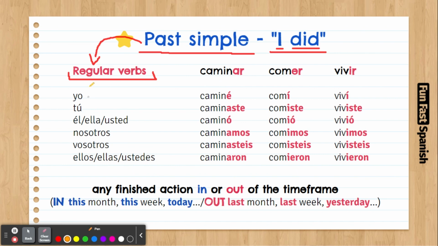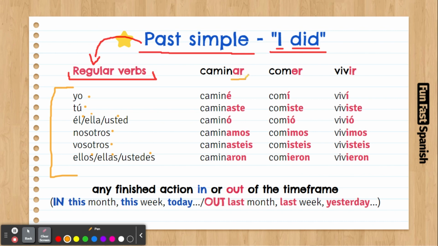So, here we have our personal pronouns in simple structure. So we have yo, tú, él, ella, usted, nosotros, vosotros, ellos, ellas, ustedes. By now, I think you already know what they mean. I, you, he, she, you formal, we, you guys in Spain, ellos, ellas, they, and they female, ustedes, you guys in Latin America. That's it.